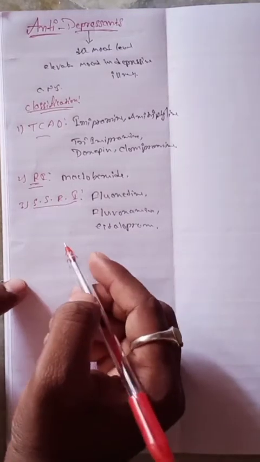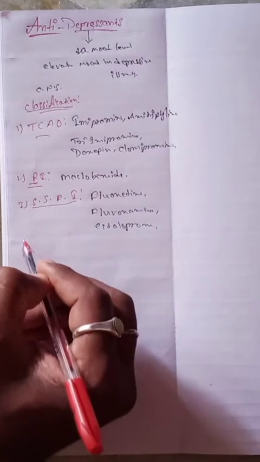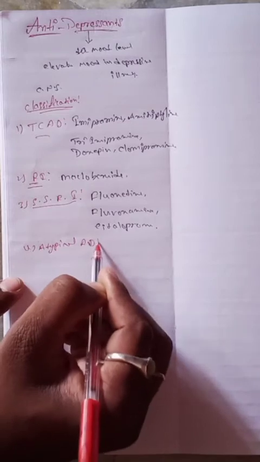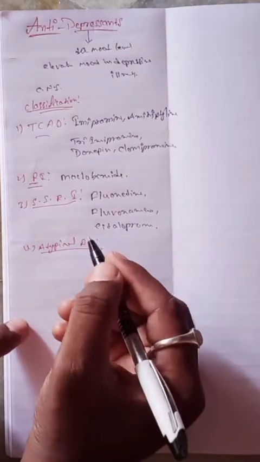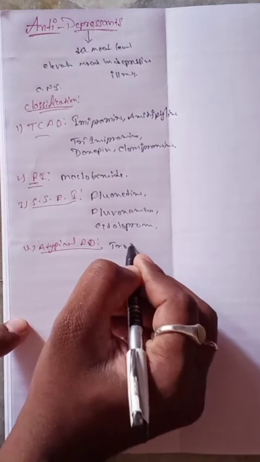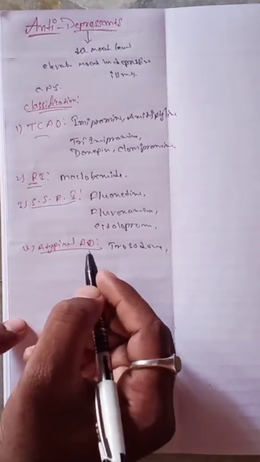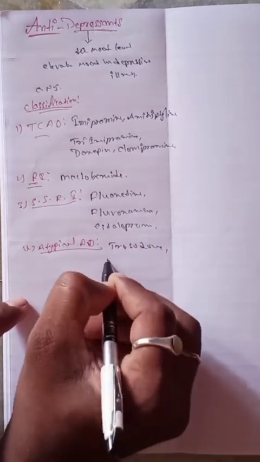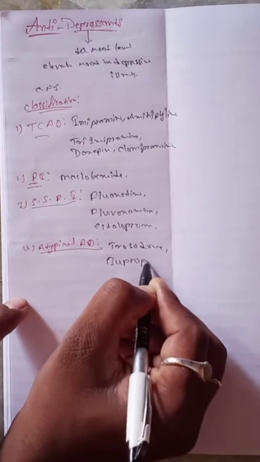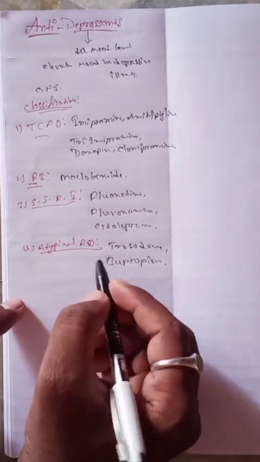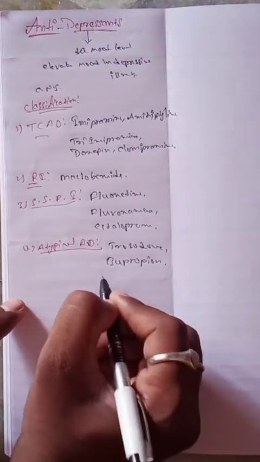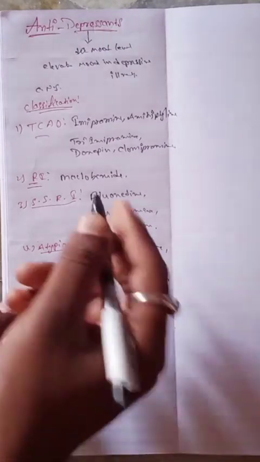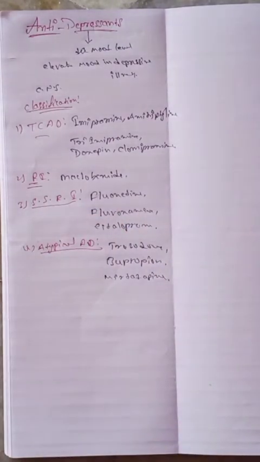And the next one is atypical antidepressants. Examples are trazodone, and the next one bupropion, and the next one mirtazapine. These are some examples of this classification of antidepressants.